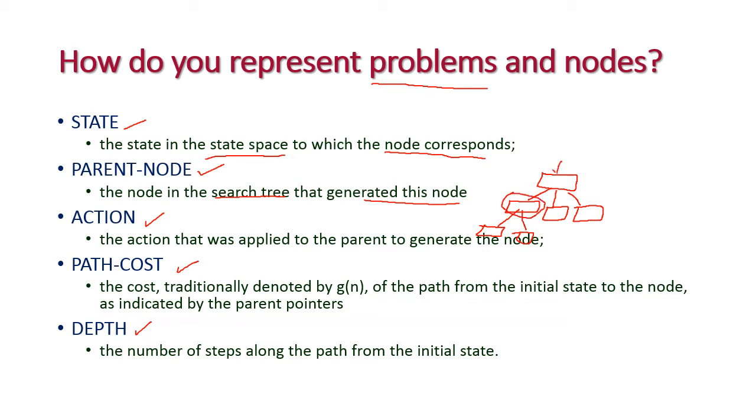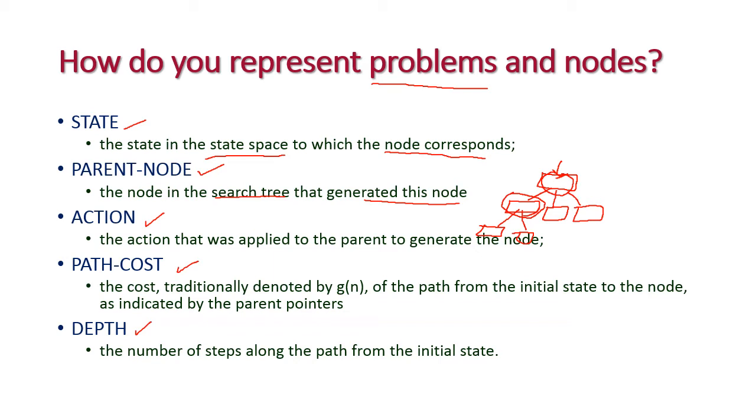So that is called as action. So we are going to perform an action on this parent node. Based on that, the next node will get generated. That is called as action. And next one is pathcast.